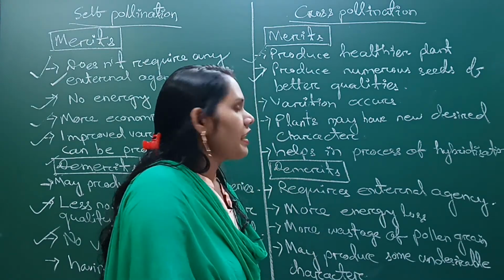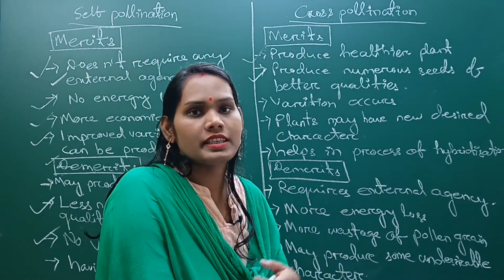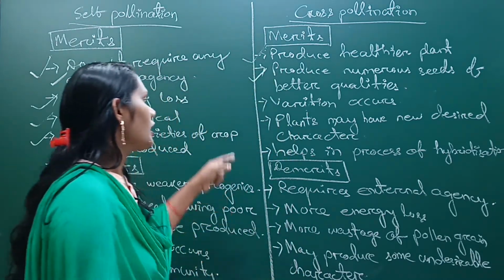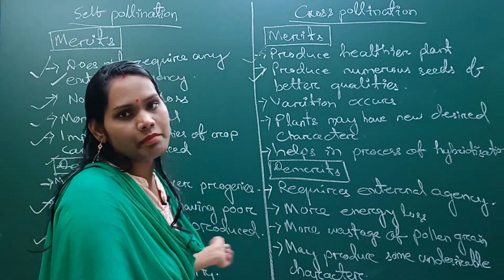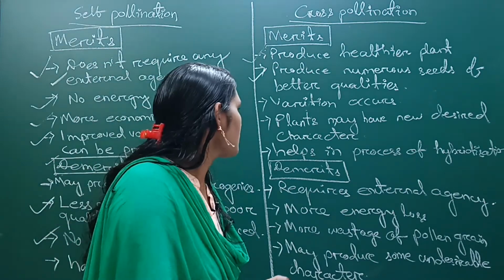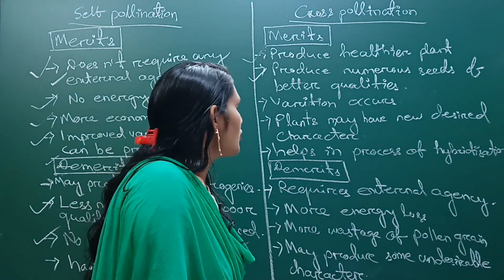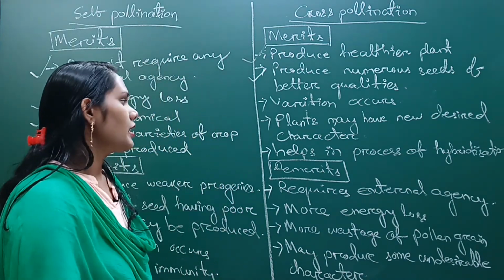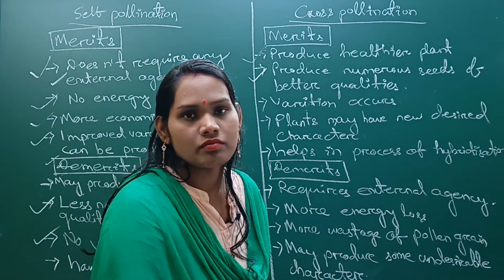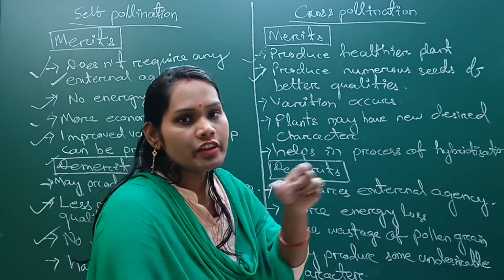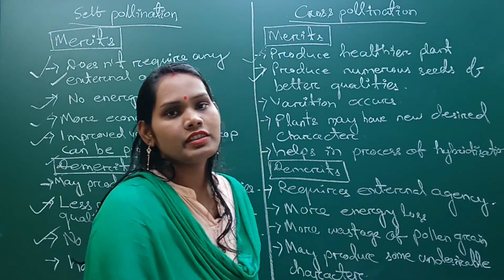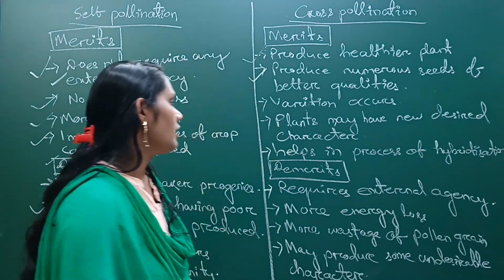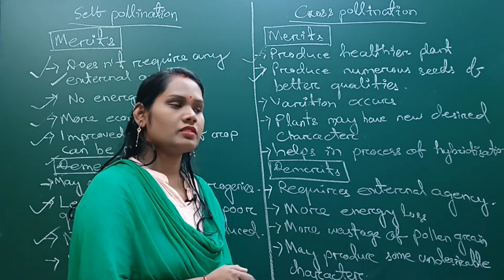And here variation occurs because outer gene is involved in the fertilization process and in the pollination process. So here variation can occur, but in self pollination no variation occurs. So plants may have new desired characters. Next, it helps in the process of hybridization. If pollination occurs between two different species, then it is called hybridization type cross pollination. So cross pollination can help in the process of hybridization.